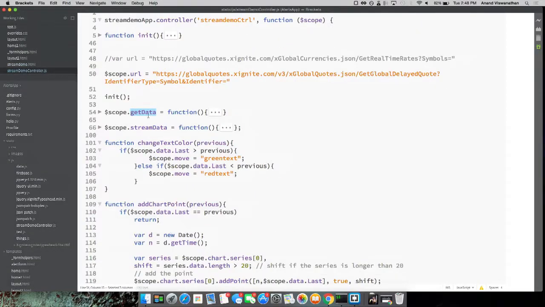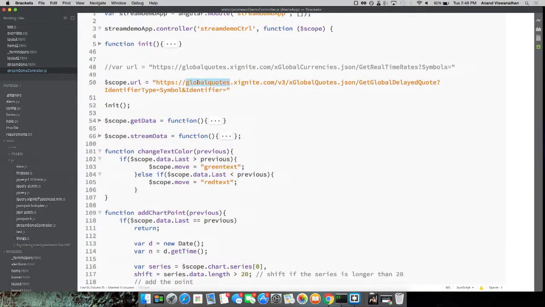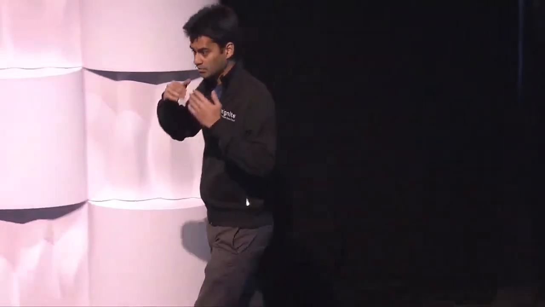We're going to change a couple of things in that same code. So the first thing we're going to change is this URL. We're going to say stream.xignite.com instead of globalquotes.xignite.com. On the other side of this stream.xignite.com URL is an event source endpoint. Now what this does is it sends server-sent events every time the underlying data changes. Server-sent events, as many of you may have heard, is an HTTP2 standard to stream events from your server to the client. And we think it's perfect for streaming data of any kind, but specifically market data since it changes so much.